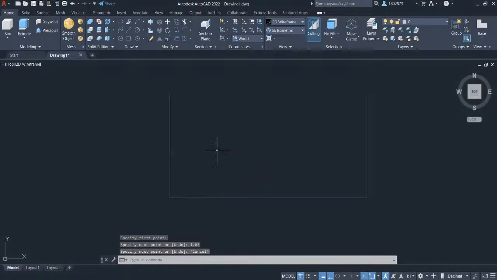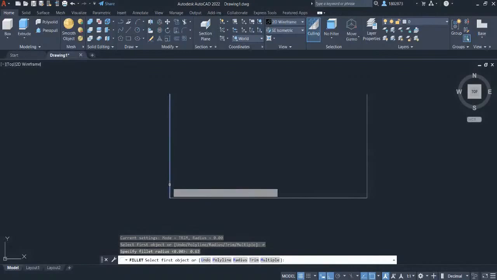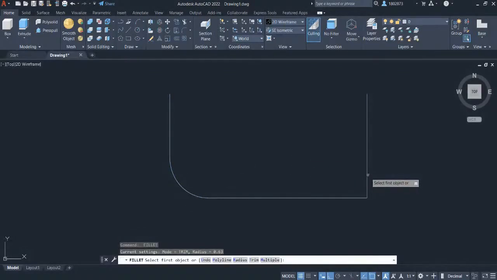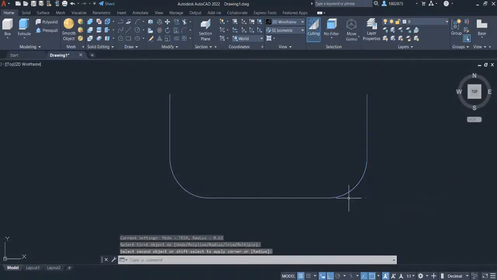Let's create a window selection and type in join. Press enter. Press F and press enter for fillet command, and press R to define its radius. Press enter. Let's key in 0.63 and press enter. Select the two lines. Press space to repeat fillet. Select also these two lines.